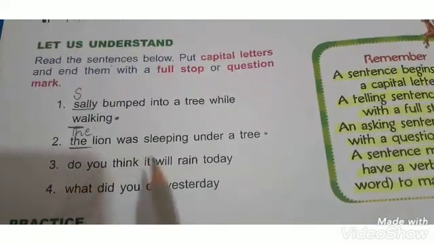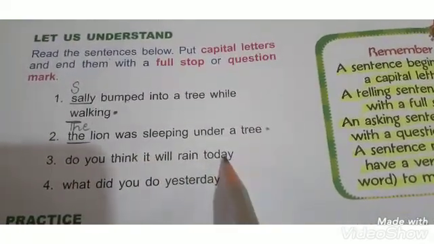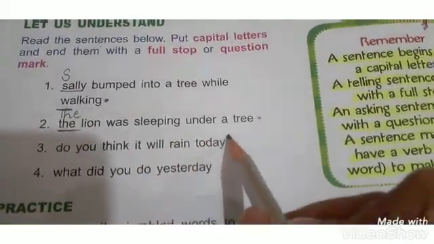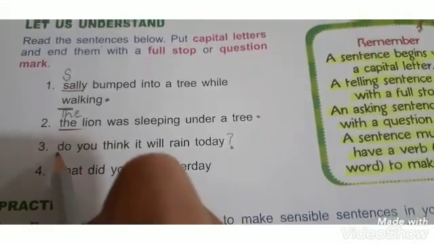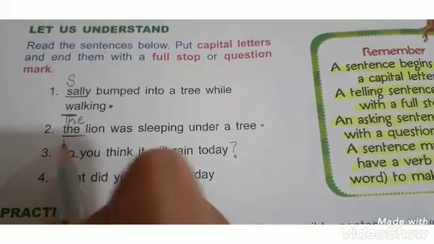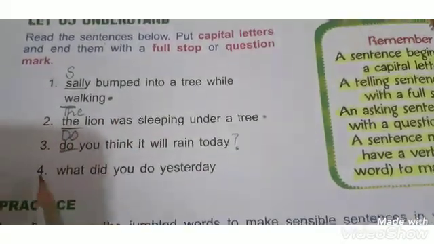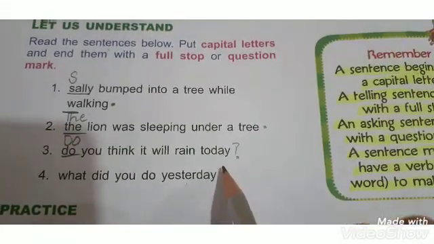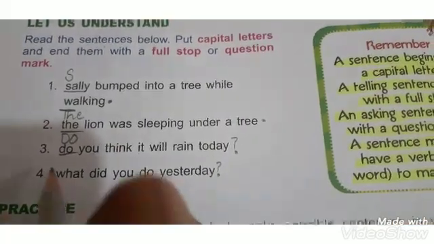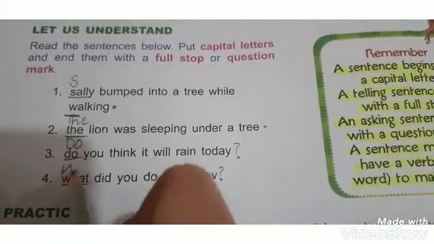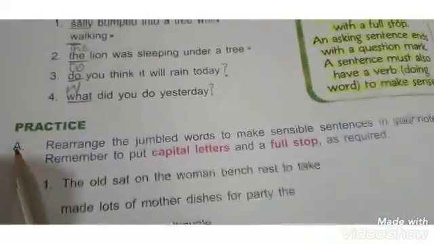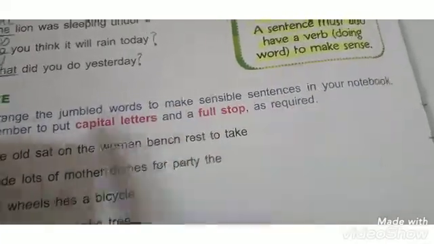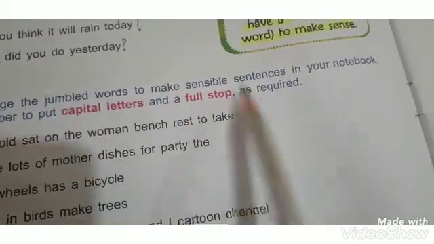Number 3. Do you think it will rain today? It's an asking sentence. Put a question mark here. Start with capital letter. Number 4. What did you do yesterday? It's also an asking sentence. Put a question mark here. Start with a capital letter. Next, rearrange the jumbled words to make sensible sentences in your notebook. Remember to put capital letters and a full stop as required.